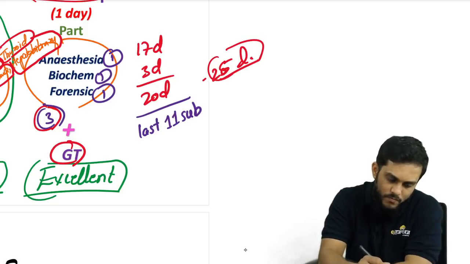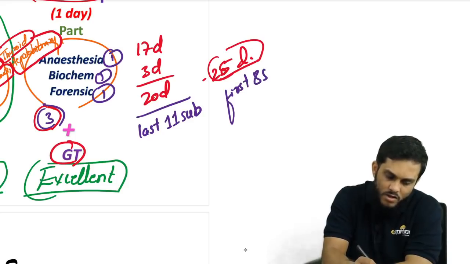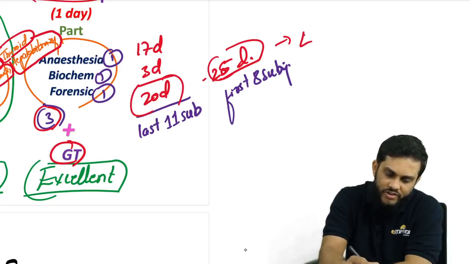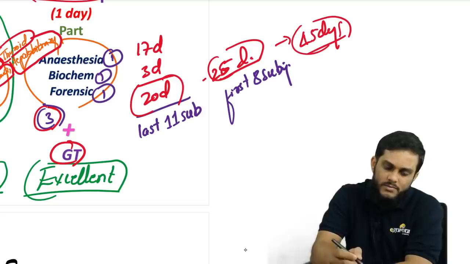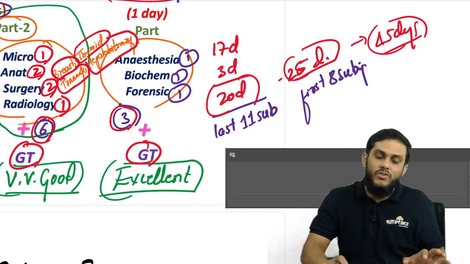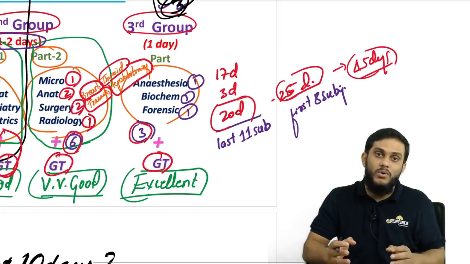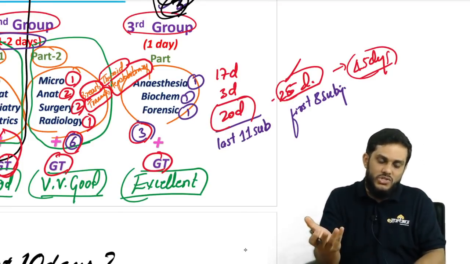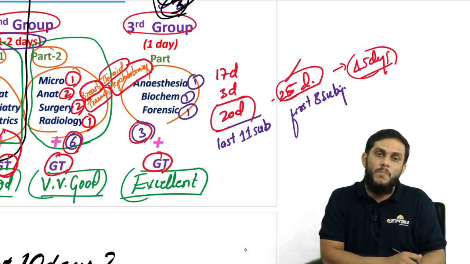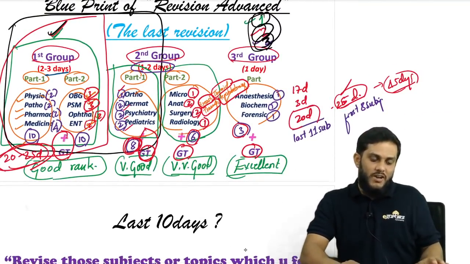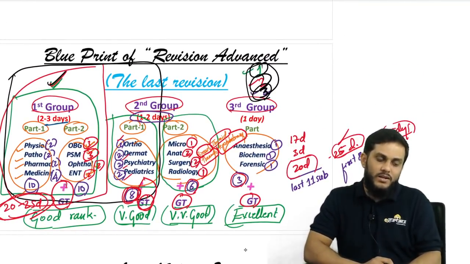25 days for the first 8 subjects. So therefore, totally 20 plus 25 days, 45 days. I think this is the best thing you can do, right? After that, even if you get 1 day or 2 days, I don't think you will get 1 or 2 days. I think 45 days. So if you are able to manage 1 to 2 days extra, then obviously you can do whatever you want in that 1 to 2 days, because 20 to 25 days for the first 8 subjects. I think this is the best plan for 45 days till the exam, right?